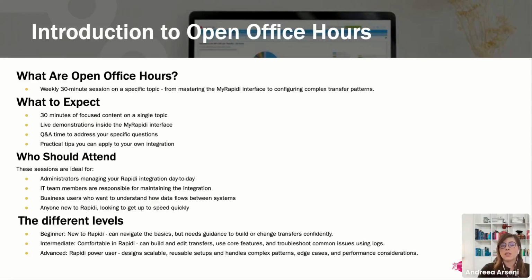Now, let's talk a bit about the open office hours. We will have these micro sessions. There will be 30-minute sessions that will focus on a specific topic. So this is a very general session. We just have an introduction to Rapidi. It's a walkthrough, so then you understand a bit more about Rapidi. And of course, what you would expect from all these sessions: 30 minutes focused on specific topics.